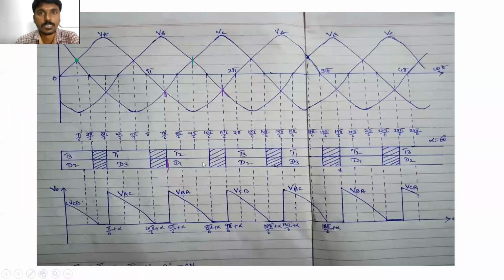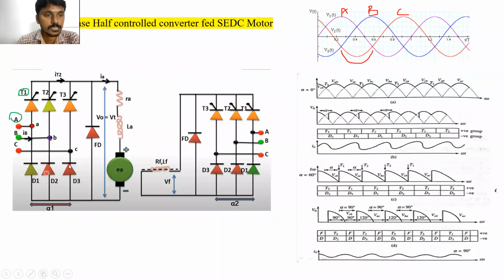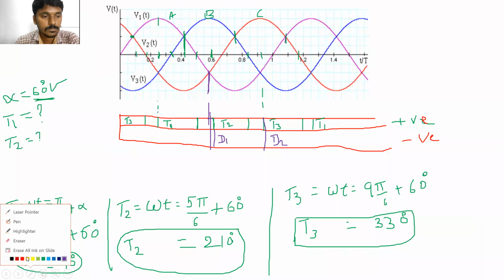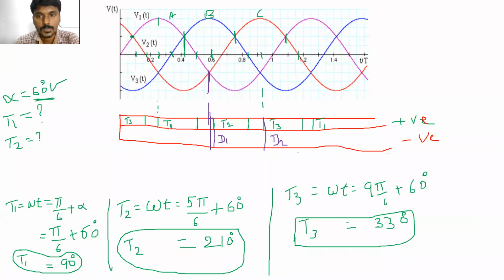Next, when is D3 turned on, please tell me. When the phase C voltage is more negative, then D3 will be turned on. So when the phase C voltage is more negative from this point, exactly this point, D3 will turn on. Clear? D3 will be turned on.